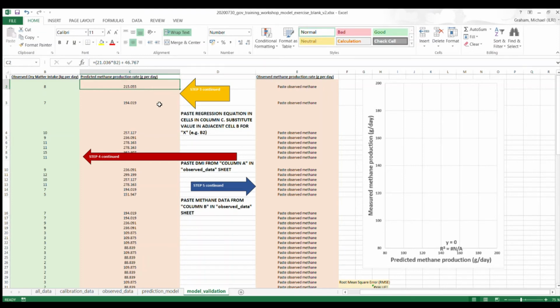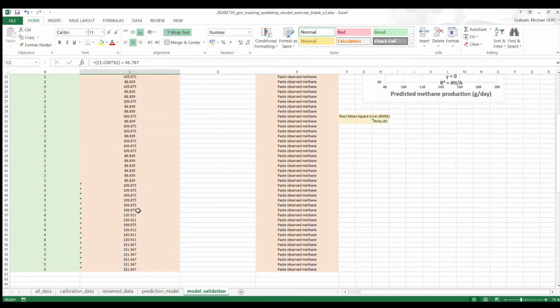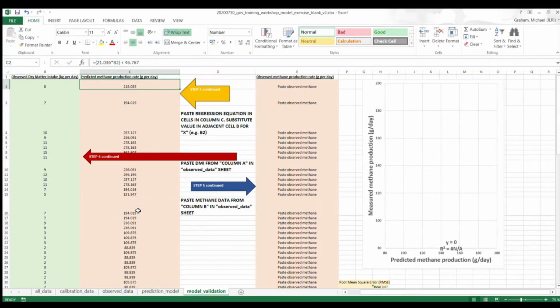And you can see that it automatically updated for all the cells that we pasted the formula into. So that's the end of step 4, where we just pasted data into the correct column here. It's column B for the DMI. And we're going to go to step 5.